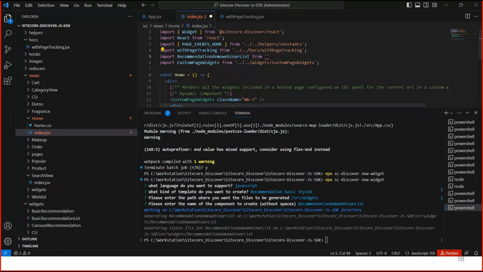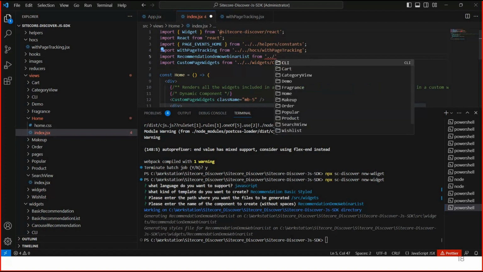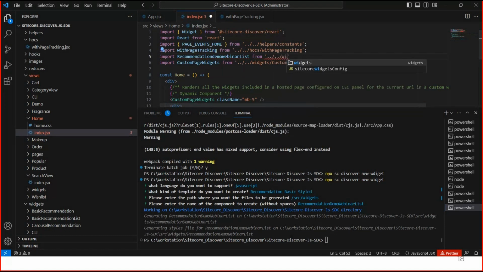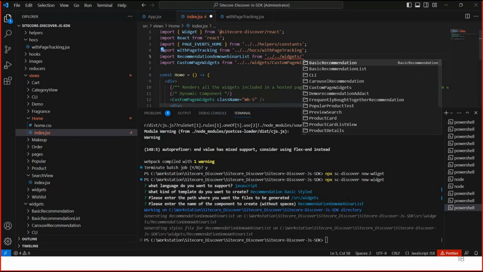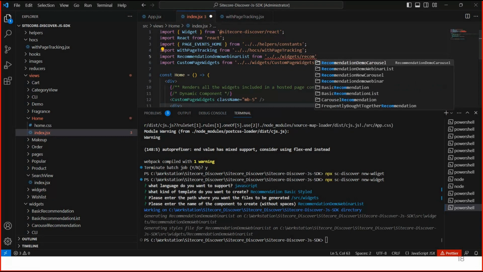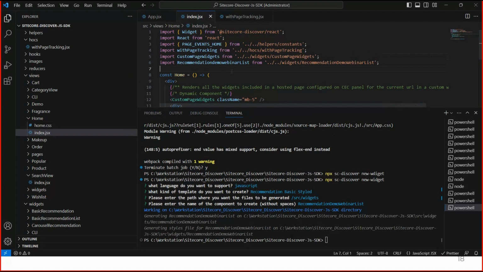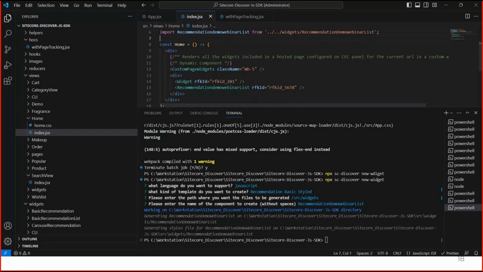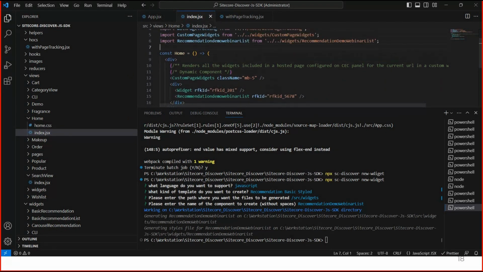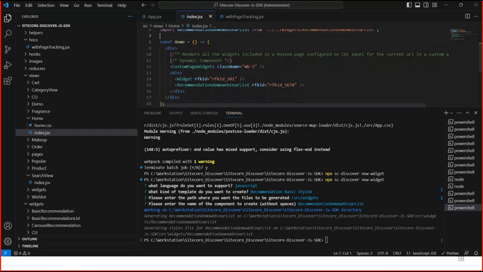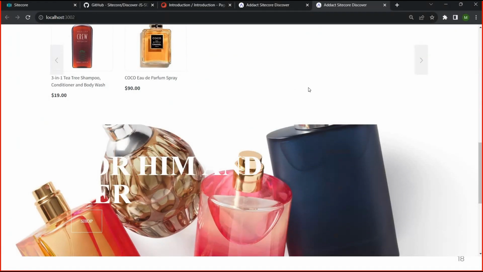So we have to import our widget here. Widgets, recommendations. We have created one recommendation demo webinar list. Okay. We have created one widget using CLI, and we have already bound it in our home page as a static component binding. Let me refresh my page.